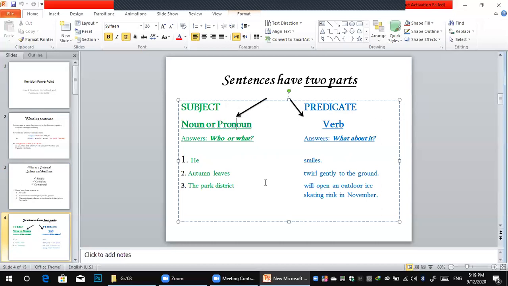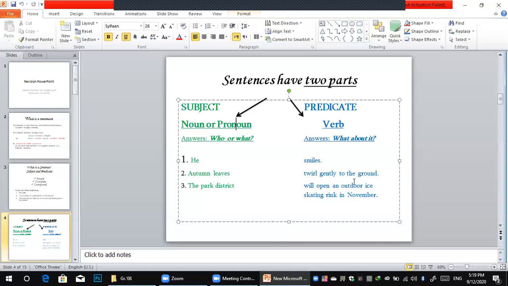So the next sentence: autumn leaves twirl gently to the ground. Here, where is the subject? The autumn leaves. Yeah, of course. The leaves, it's a name, the plural of leaf. So autumn leaves is the subject. And what happened? Where is the verb? What happened to the autumn leaves? Yeah, they twirl gently to the ground.